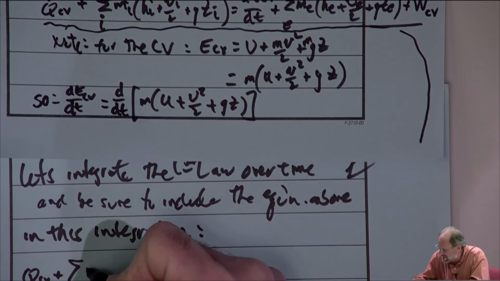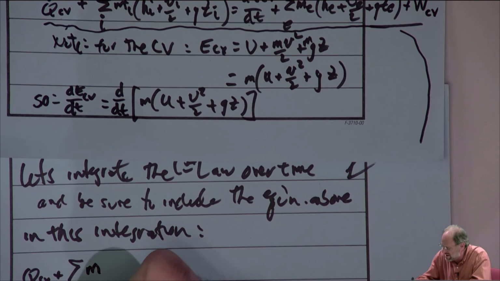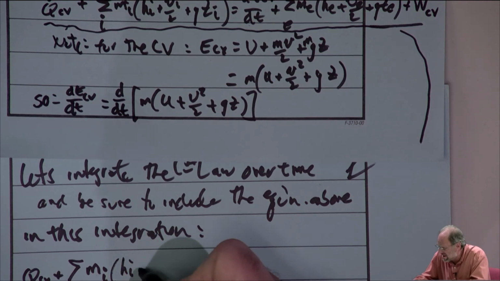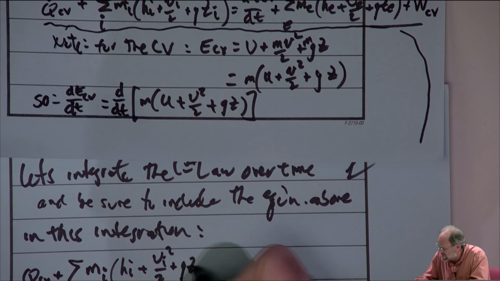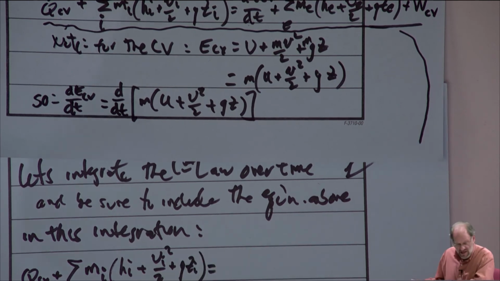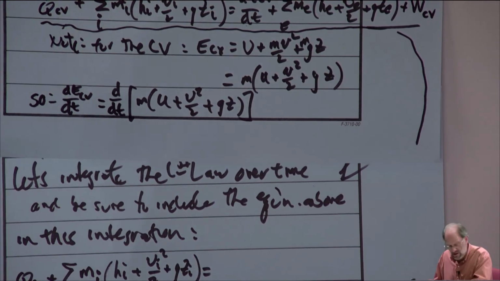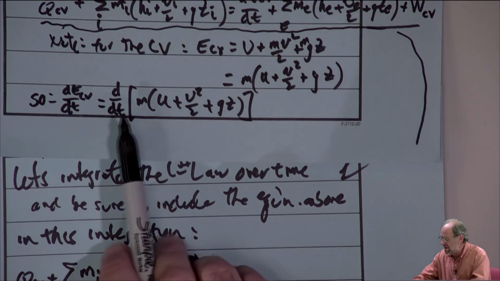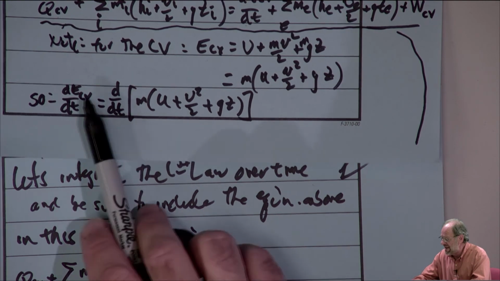So this summation then just becomes the sum over all inlet streams of m_i, note that the dot is gone here, times h_i plus V_i squared over 2 plus g z_i. And then on the right-hand side, we're going to have to be a little bit careful. First of all, I don't have a lot of room, so I'm going to move down to the next line. But here, we're looking at the dE/dt term, right?